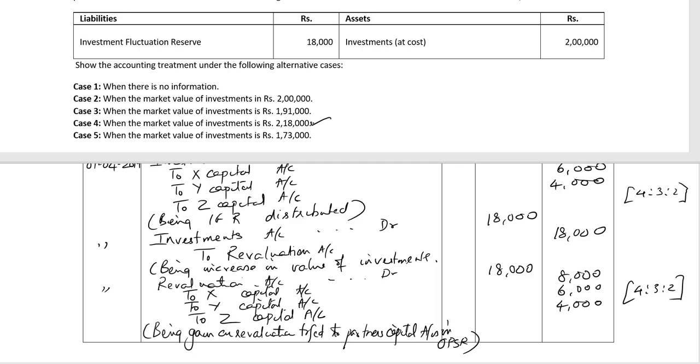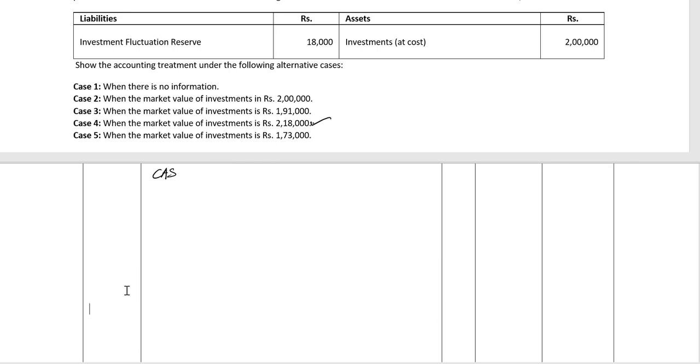Let's go to case 5. Case 5 says when the market value of investments is rupees 1,73,000. So there's a decrease in the market value of investments, and the amount of decrease is what is shown in the balance sheet, 2 lakh minus 1,73,000, which is 27,000 rupees. So the decrease in investments value is rupees 27,000.